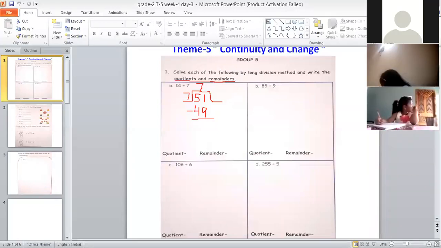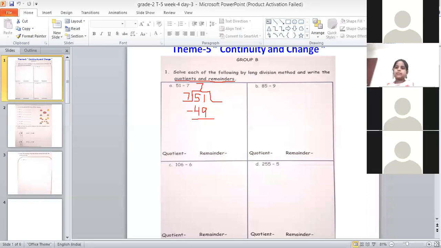Take from other number. We will take borrow. We will take 10 borrow from this 5. Right? Yes, ma'am. So we will cut this 1 and we will make it 11. I don't have space here, but you people can write in your book. You people have sufficient space. And what this 5 will become, Dhriti? 4. Yes. So this 5 will become 4. Yes, children, please write big numbers. I don't have space here. In your book, you have sufficient space.